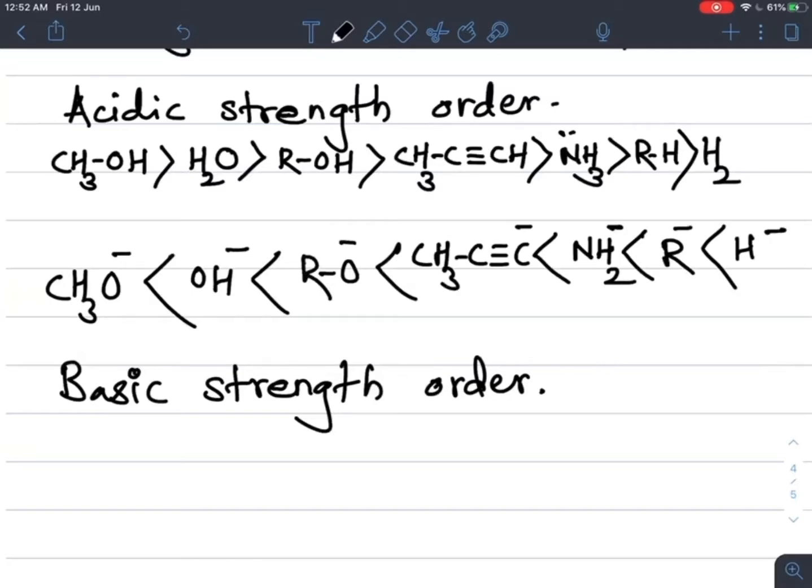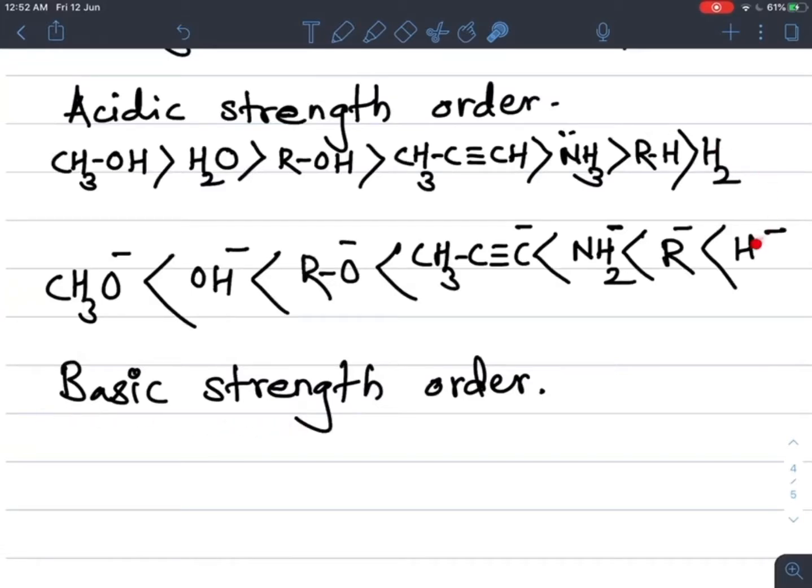So what are conjugate acid base pairs? Here this is H2, a weak acid. See here, acidic strength decreases towards hydrogen gas. Hydrogen gas is a weak acid, and H minus, the hydride ion, is its strong base.